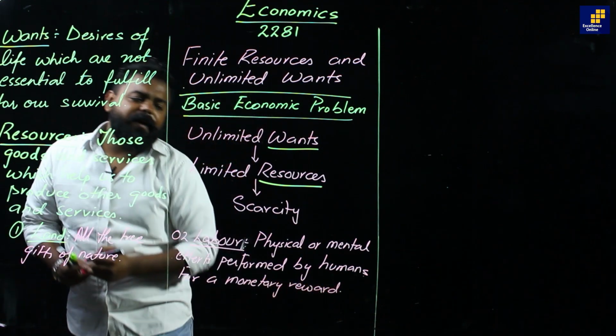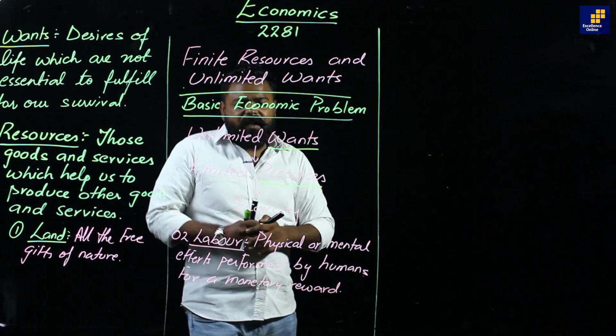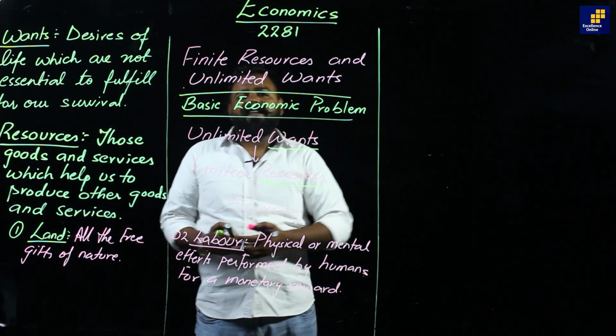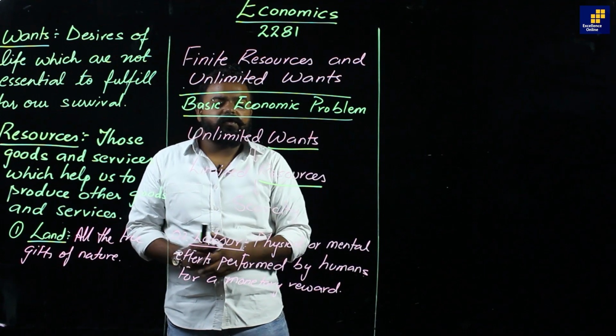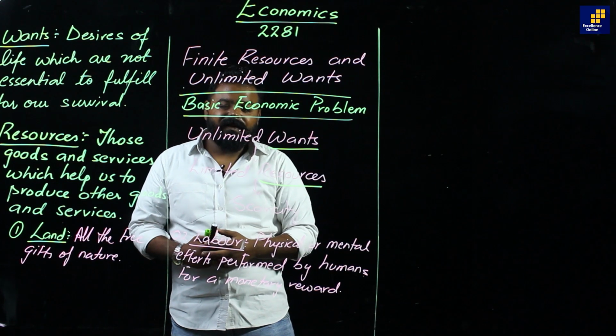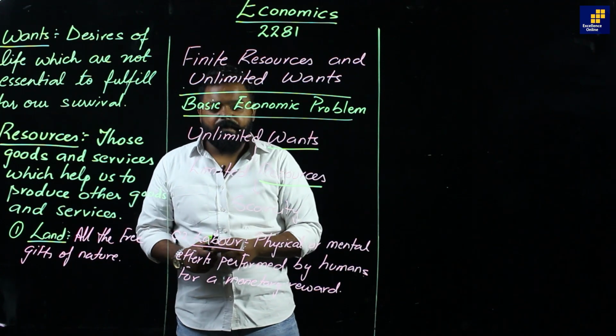So keeping in mind that physical effort or mental effort, or a combination, if it is used to produce goods and services and for a monetary reward, it will be considered as labor.